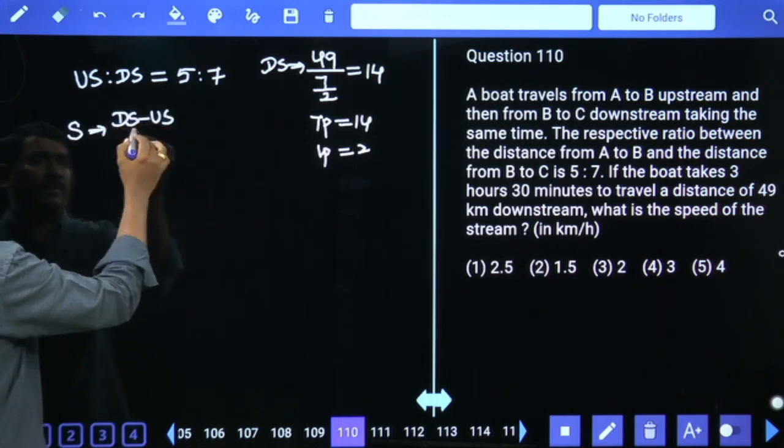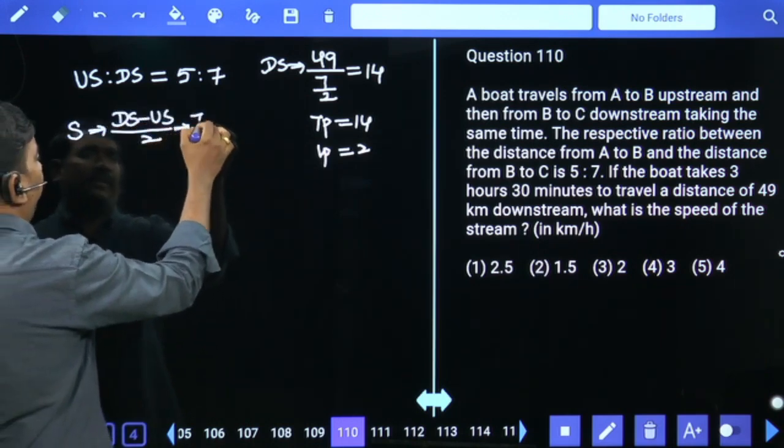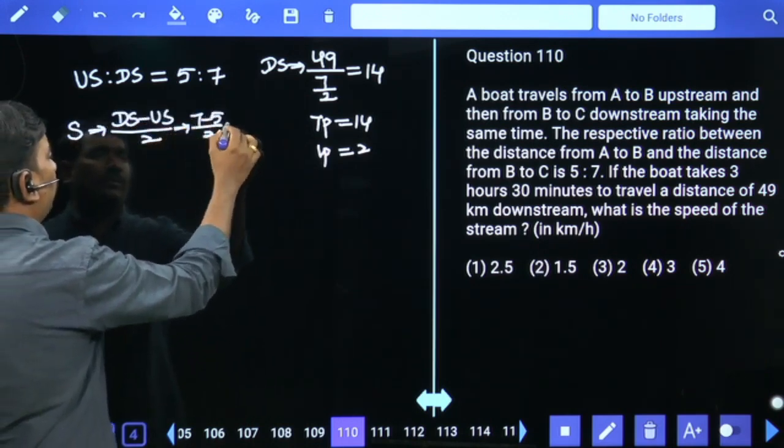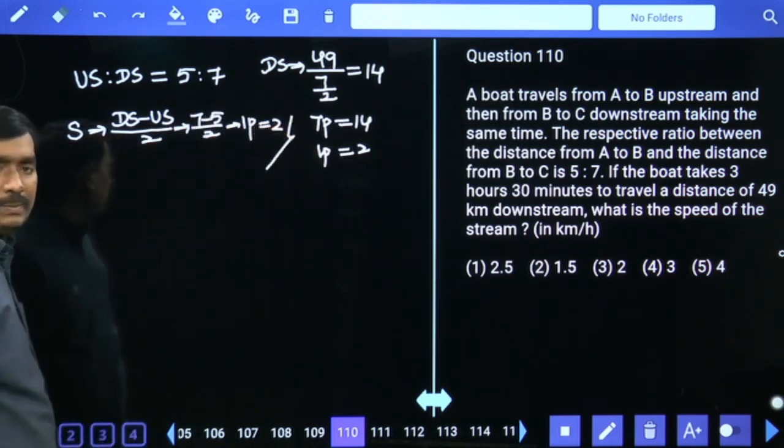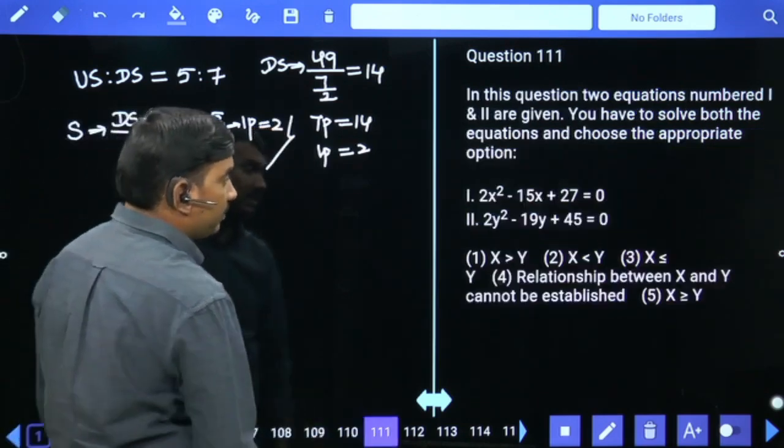Downstream minus upstream by 2. 7 minus 5 by 2. 2 by 2 means 1 part, nothing but 2 kmph. Speed of the stream is 2 kmph.